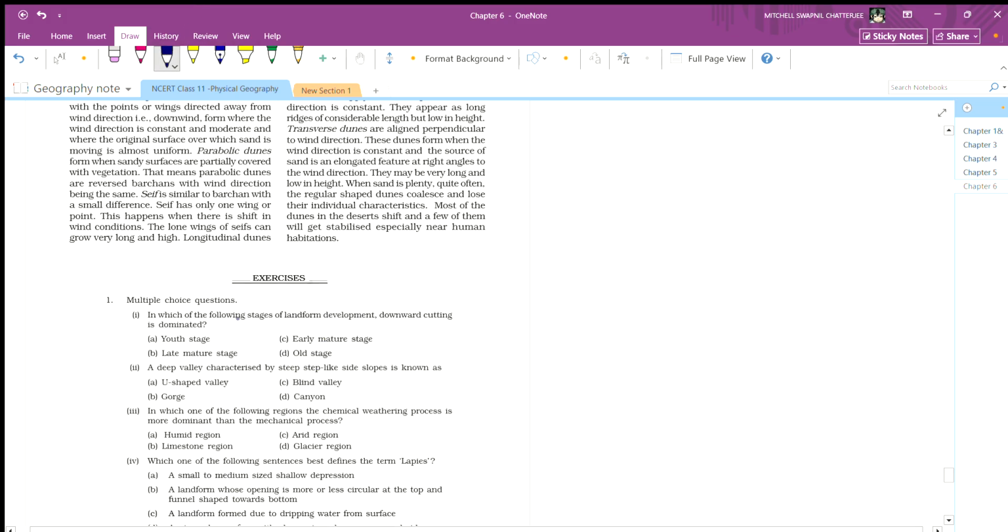Which of the following stages of landform development does downcutting dominate? Downcutting dominates in the youth stage.